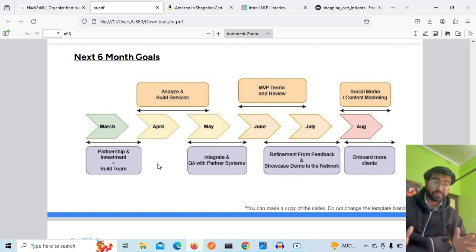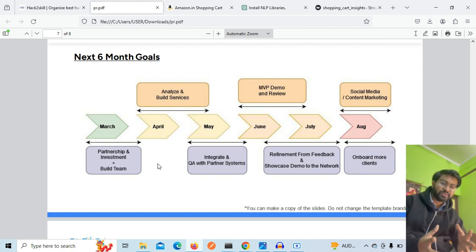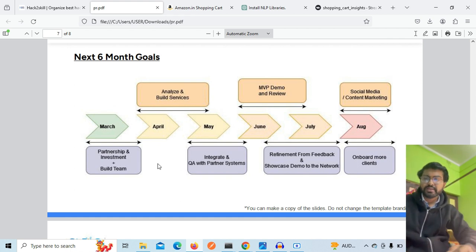Once we are done with that, we would create the MVP and show the demo to the network. We would also work on the feedback we get and refine on that, and then we would use social media marketing, content marketing or word of mouth marketing, and all that stuff for onboarding more clients. So this was my overall 6 month goal.